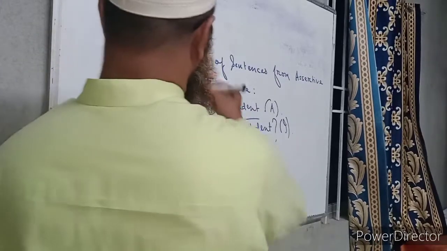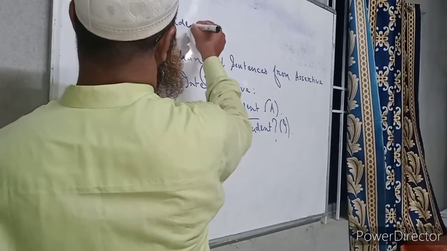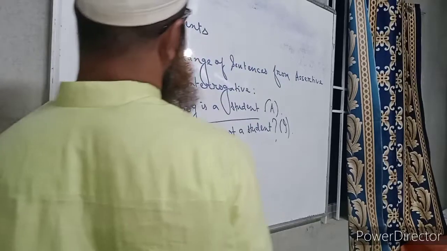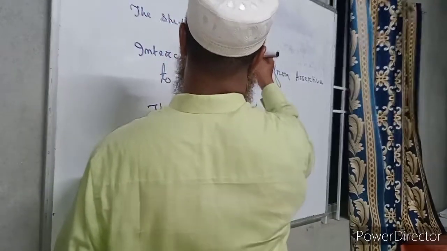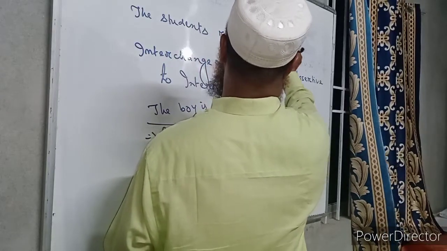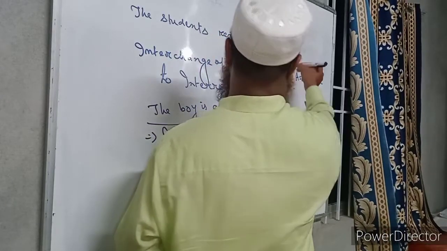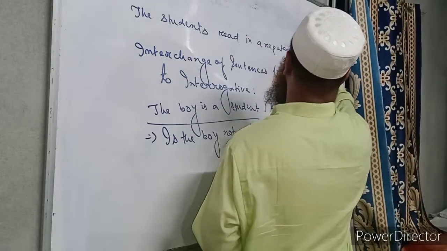Like this, the students read in a reputed school. I have written here this sentence.